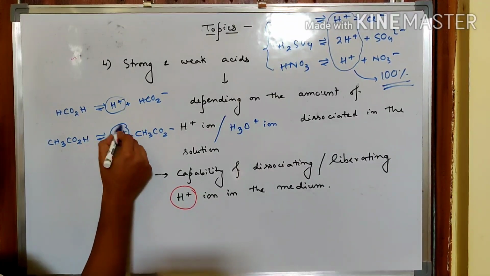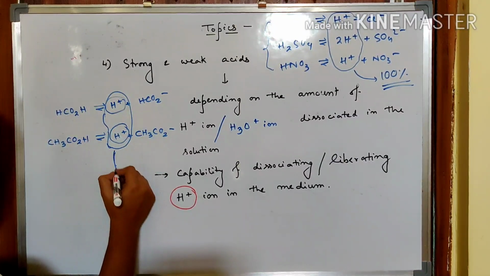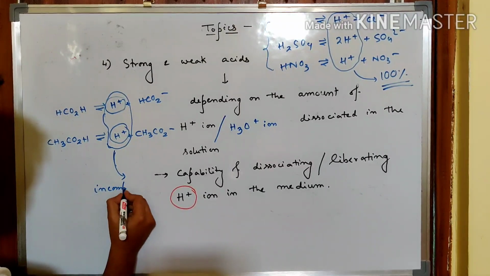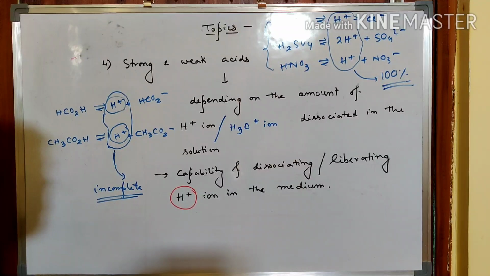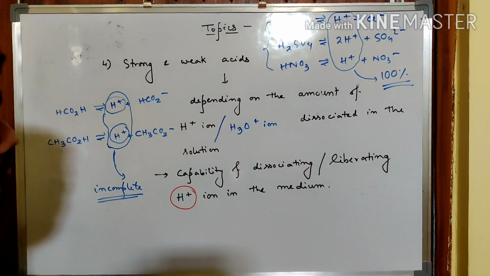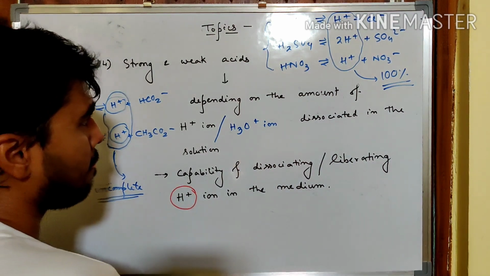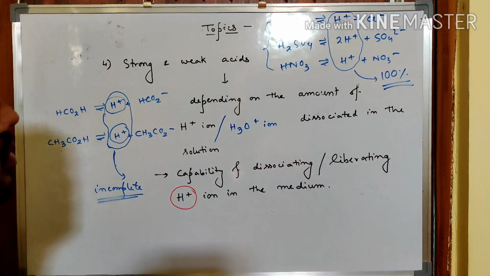Here, this dissociation is incomplete. Suppose there are 100 molecules, you can get only 10 to 12 molecules which will be dissociating H plus ions. So the complete dissociation that it should be doing will not be taking place, while in this case 100% dissociation takes place. So that's why these are called strong acids while these are called weak acids.